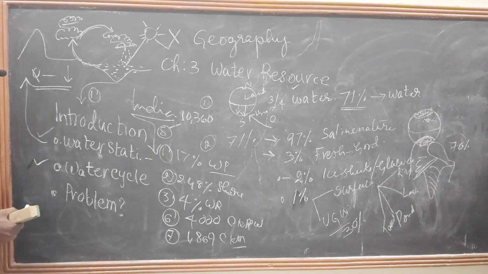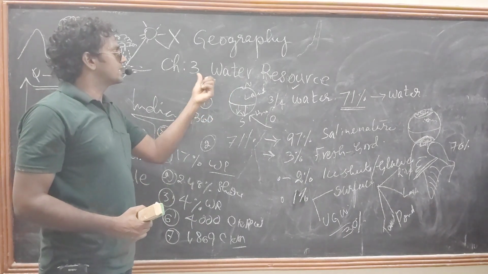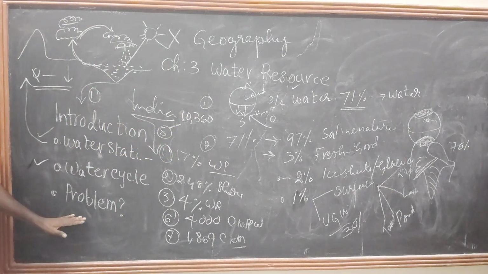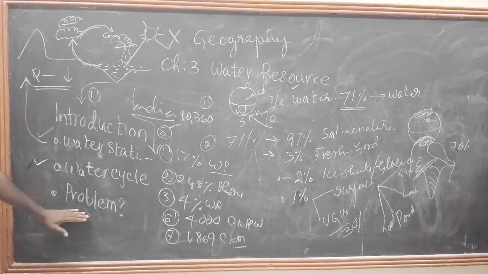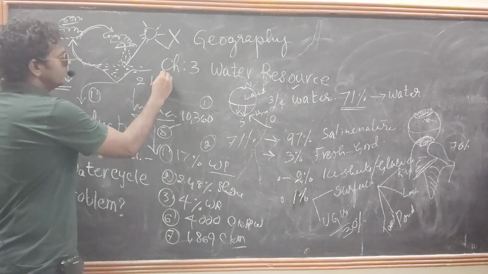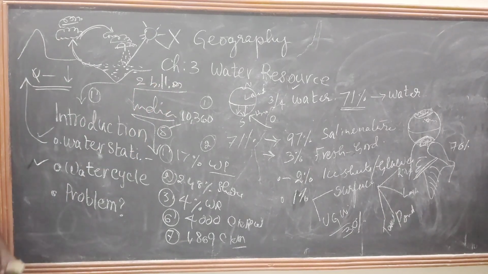What is the problem? We are discussing in our water chapter one problem, that is scarcity. In our textbook, scarcity is given. What is scarcity? In 2025 or 2026, nearly 2 billion people are going to face acute water problems.